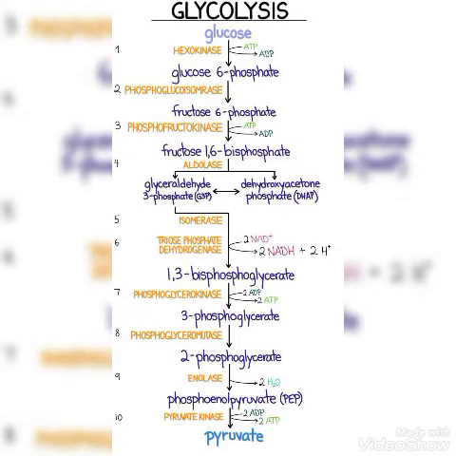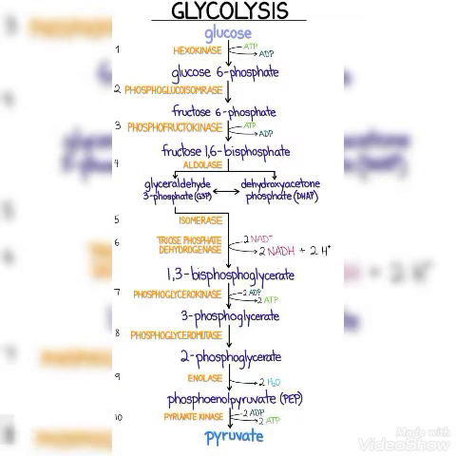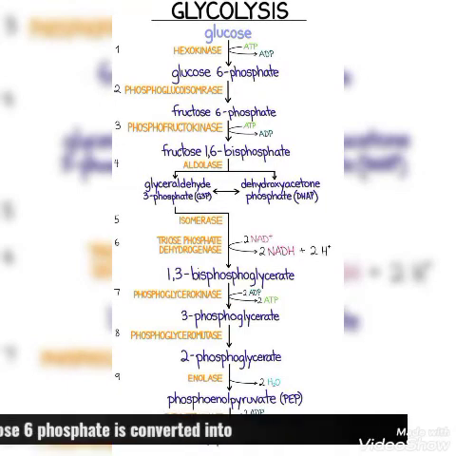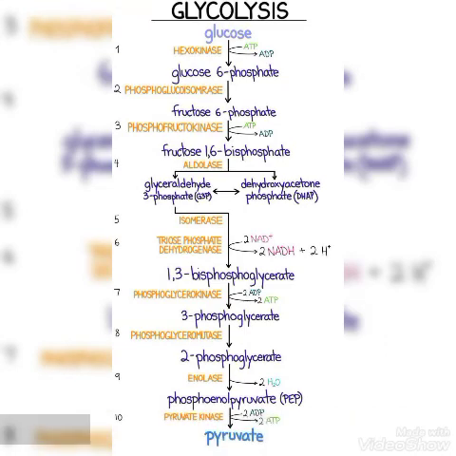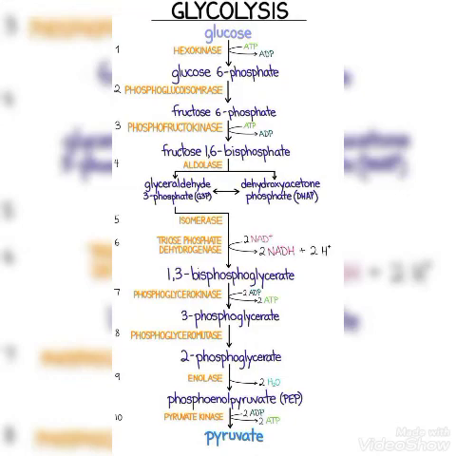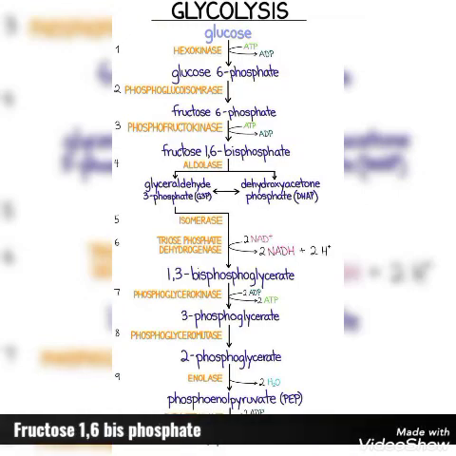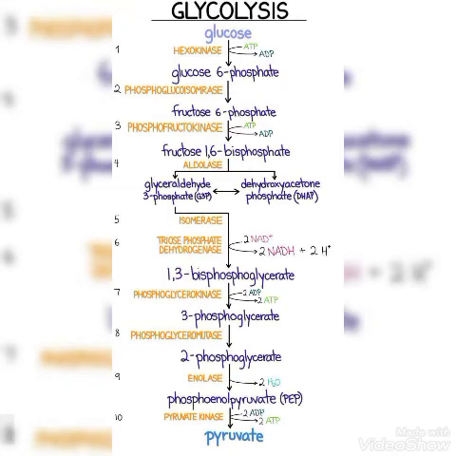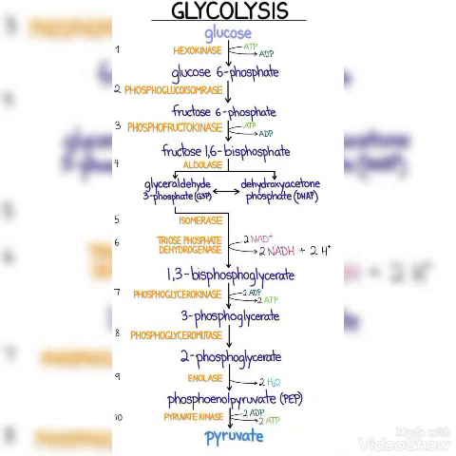The first step is glucose converted to glucose 6-phosphate in the presence of hexokinase, where one molecule of ATP is consumed. Glucose 6-phosphate is converted into fructose 6-phosphate in the presence of phosphoglucoisomerase. Fructose 6-phosphate is converted into fructose 1,6-bisphosphate in the presence of phosphofructokinase. Here also one molecule of ATP is consumed. Fructose 1,6-bisphosphate is then converted to glyceraldehyde 3-phosphate and dihydroxyacetone phosphate, DHAP. This takes place in the presence of the enzyme aldolase.